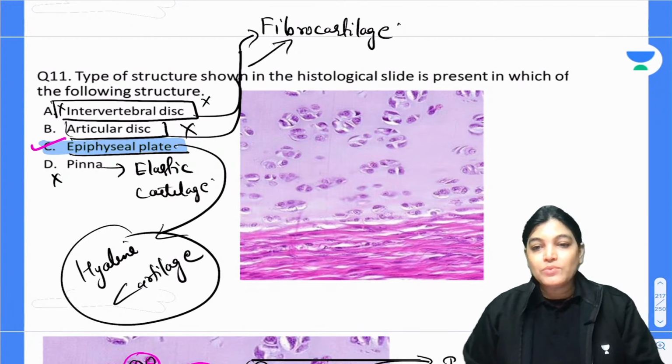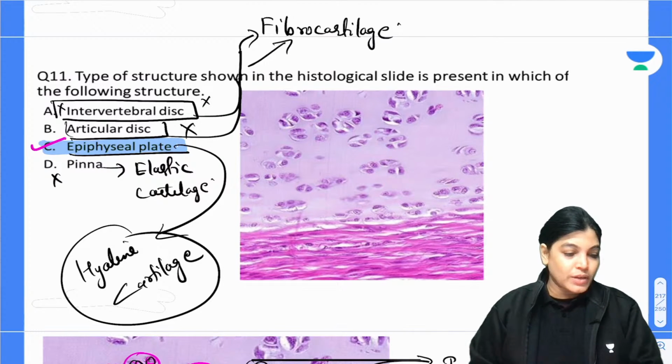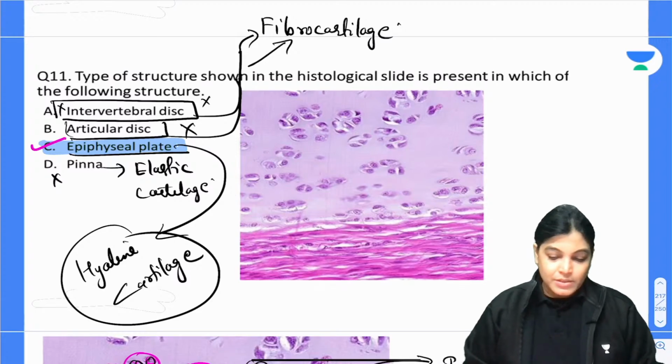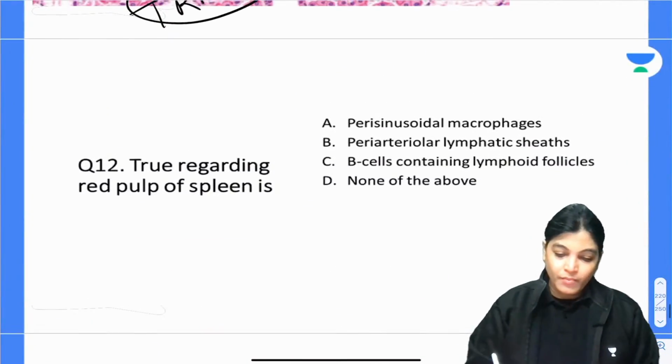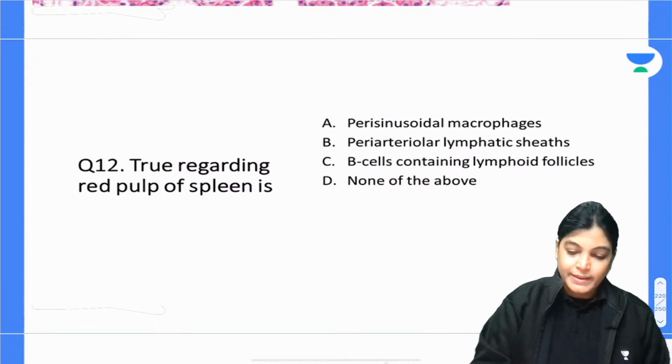So everyone, have you understood this? Can we proceed to the next MCQ? Is the concept cleared? Murkeshan, Shreyash, Chandni. Okay, can we move on to the next MCQ? Okay, so let's move on to the next MCQ, that is MCQ number 12. Okay, let's move on to the next one.